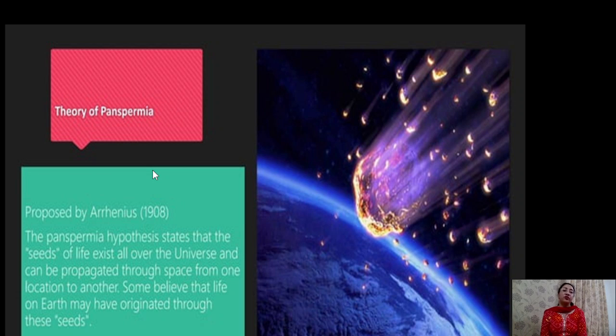Second one is the theory of panspermia. This theory was proposed by Arrhenius in 1908. Arrhenius has stated that there were certain kinds of spores present in the space, and some of these spores have fallen on earth and life from these spores has originated, but he could not explain from where these spores had come into the space.